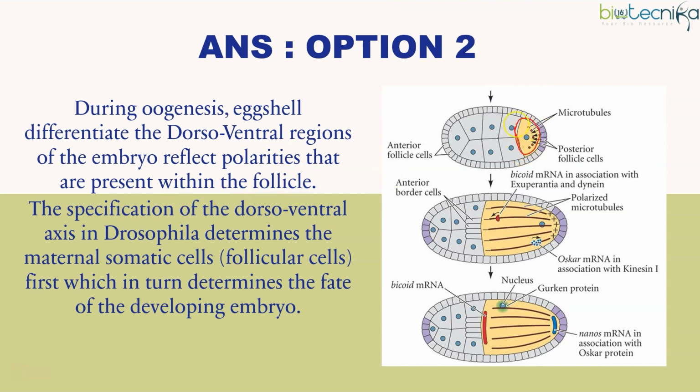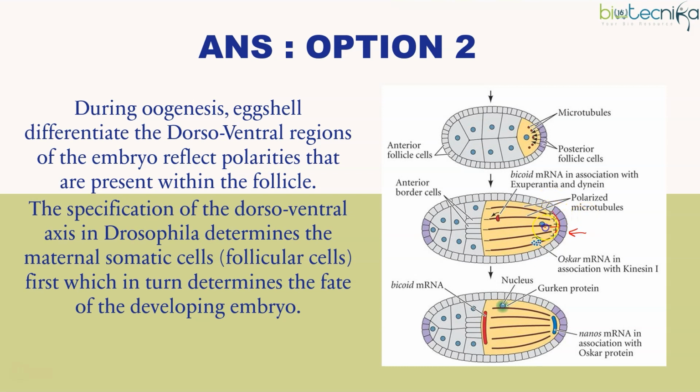This yellow colored thing is the oocyte, but surrounding it we have many nurse cells, and at the periphery we have something called follicle cells. Now the follicle cells are what will give the dorsal-ventral axis. Initially the nucleus is present towards the posterior side. So these are posterior follicle cells. With this, the posteriorization of the oocyte is done by the follicle cells, which are a part of the maternal somatic body. The oocyte is the one which is haploid, and which will be part of the embryo, but these follicle cells are part of the maternal body.